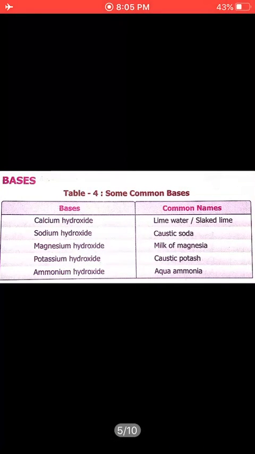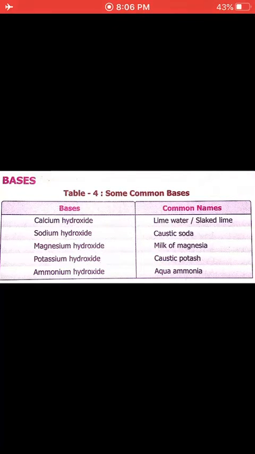If hydrogen ion is formed, then it is known as acid. Keep this in your mind. Okay, now coming to the next. Now base. What is base? These are the names of common bases. Like calcium hydroxide is a base. Where is it found? Lime water or slaked lime. Lime means चूना के पानी को बोलते हैं.